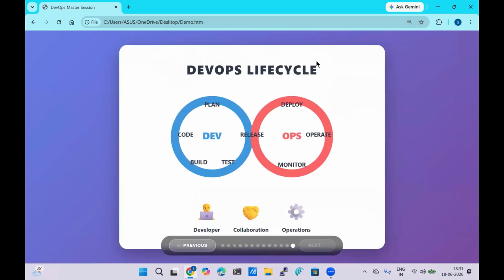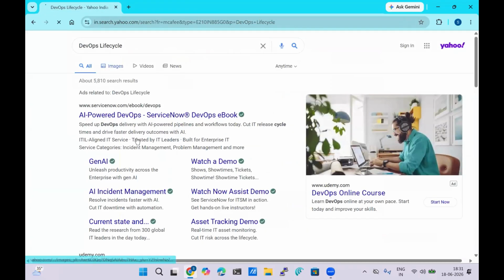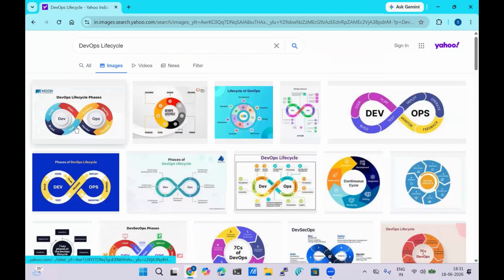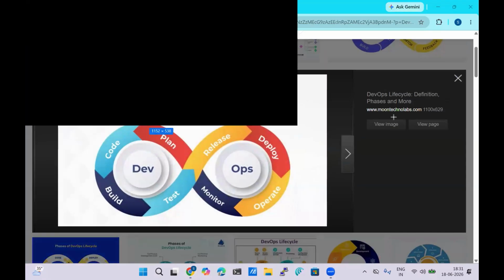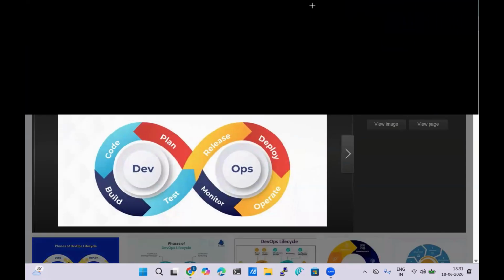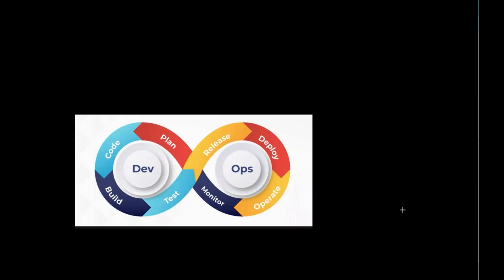Okay. Next. After that, what we are having here? The DevOps lifecycle. Let me show you from here. If you observe the DevOps logo, this logo represents one symbol. What was that? Can anyone tell?